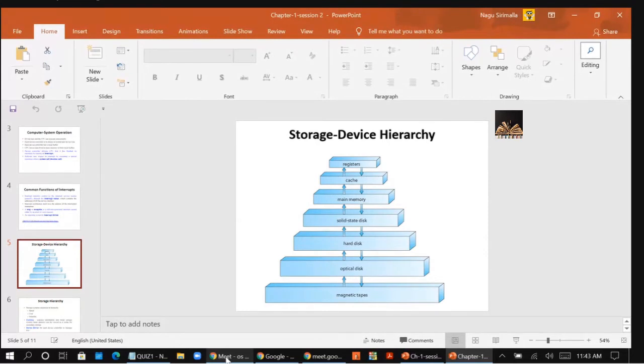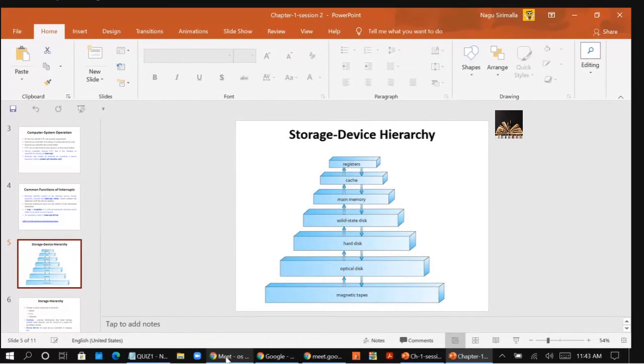Next about the storage structure. So the CPU can load the instructions only from memory. That means it can take the instructions only from the memory. That means the CPU is only directly communicating with the main memory here, right? So any program to run must be loaded in the memory. Yes or no? To run any program, first the program must be loaded or stored in the memory, right?